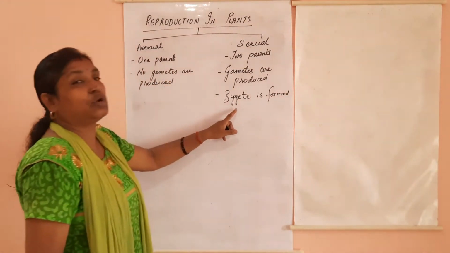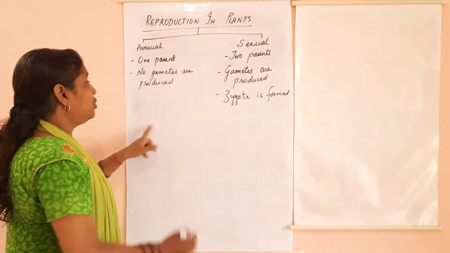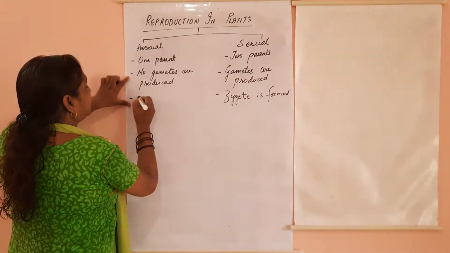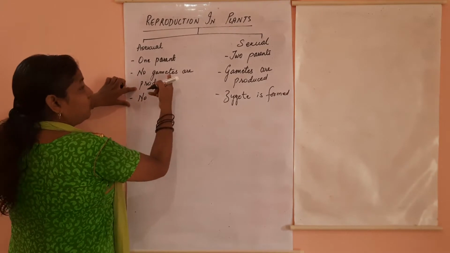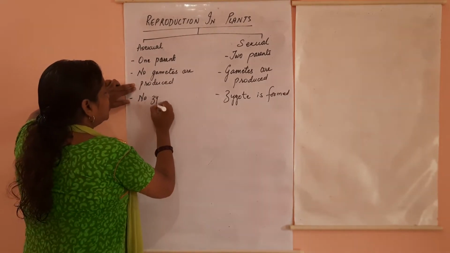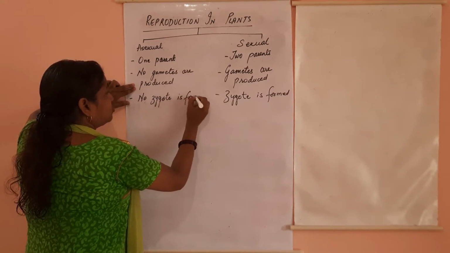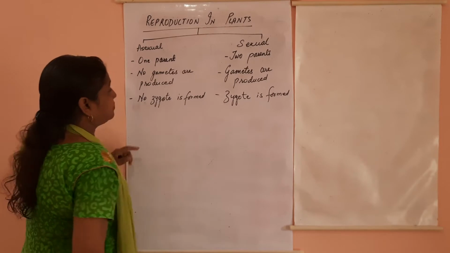This zygote is going to develop into a new individual, whereas in asexual reproduction, again no gametes, no fertilization, so no zygote is formed.